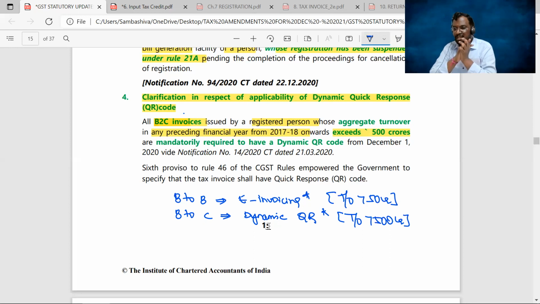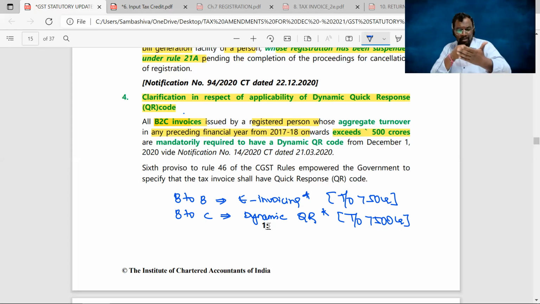See, B2C transactions mean business to customer. In B2B transactions, we can easily track the supplier and who is the recipient. But when it comes to B2C transactions, it is highly difficult to track the recipients, because the majority of B2C transactions happen through cash. So there won't be any tracking system actually. It's not possible to track all the customers, the recipients under B2C transactions. That's why this concept of dynamic QR code has been introduced.